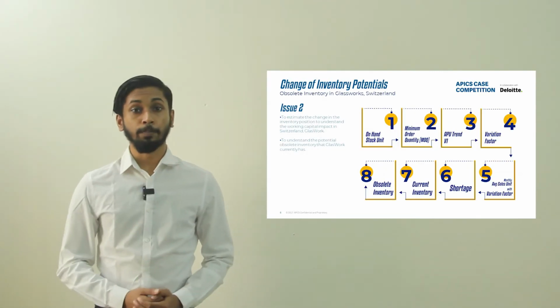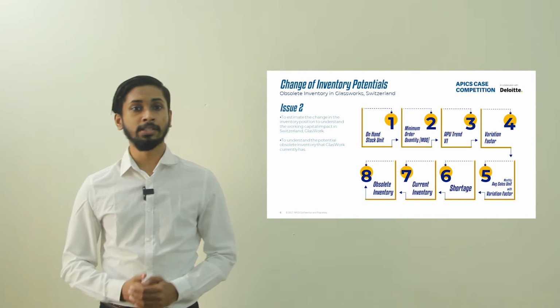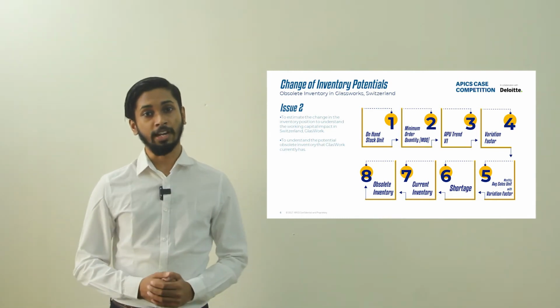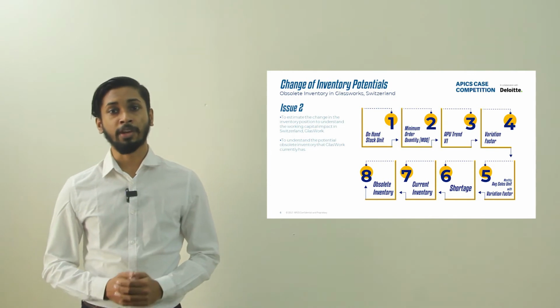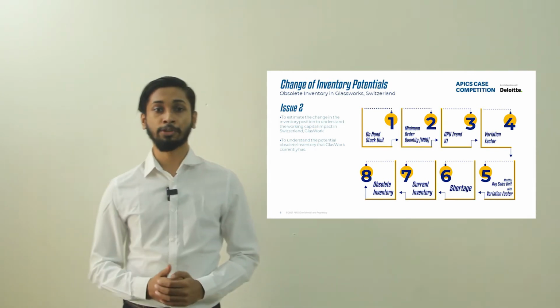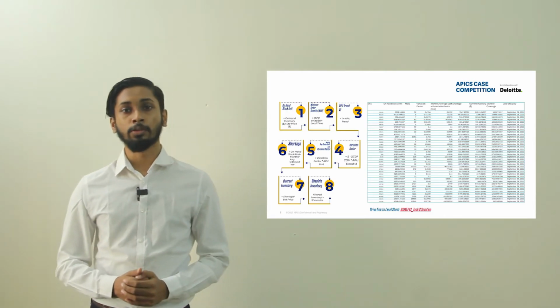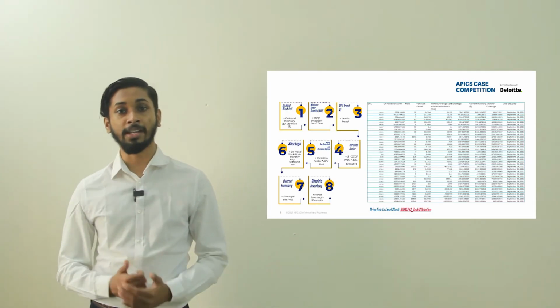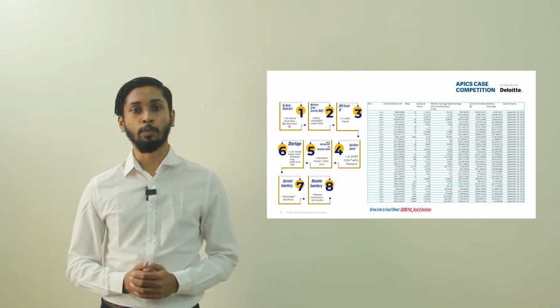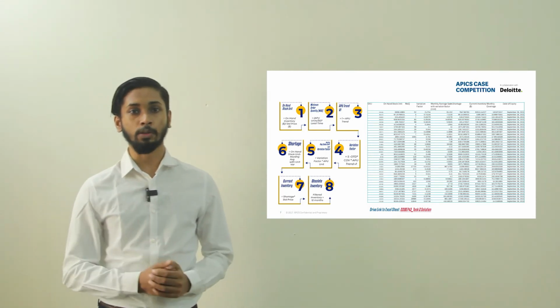Moving on to task 2, the exhibit requires us to estimate the changes in inventory position as well as the obsolete inventory that Glassworks currently has. Based on the data provided, we have carried out simple mathematical calculations and analyzed the current conditions with respect to the factors provided. Our first step was calculating the on-hand stock units by dividing the total on-hand stock by the respective standard price. We converted the APU trend into a more easy-to-read format, eliminating negative values, and named the column APU trend V1.